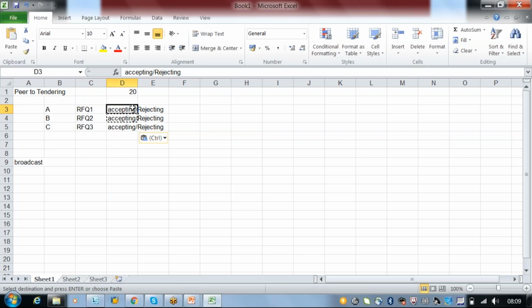In the second one, this is similar to that one, but here it will just wait for the acceptance. In response required, it will wait for 20 minutes for the acceptance. Once acceptance is there or not, only then will it go with the second carrier. But here the time you put has less importance in response required. In no response required, time plays a major role because we are not expecting any response. Within the time, if the carrier has not accepted or rejected, then it will go with the second one.